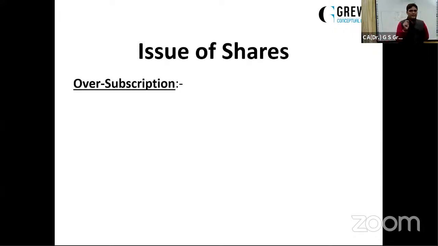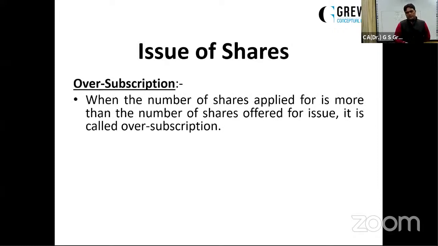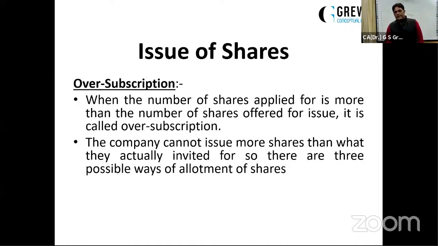So you have got the food prepared only for 10 persons, but 12 have turned up. Now, what to do? Oversubscription is the situation where the shares applied for by the public are more than the number of shares offered for issue. It is known as oversubscription. So what are the different options available? The first option, you will simply say no to the 2 persons. Tata bye-bye to the 2 persons. You will simply reject their applications. This is the first situation. The company cannot issue more shares than what they actually invited for.